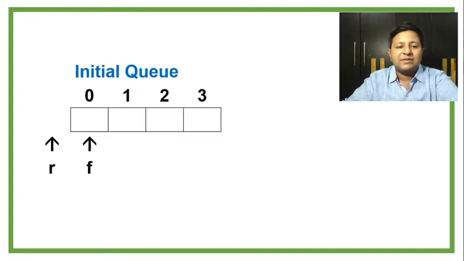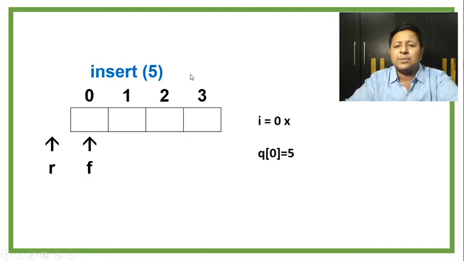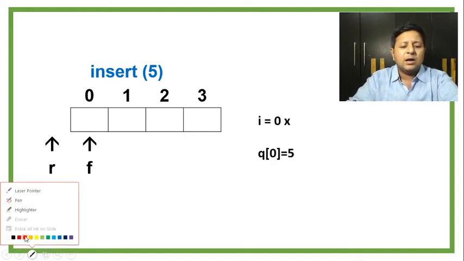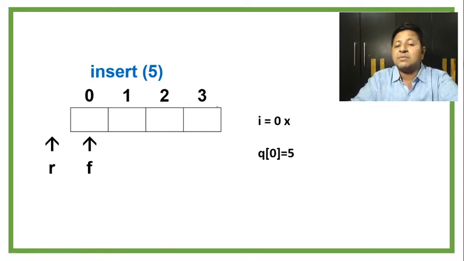Okay, so let's start with the initial queue. We have the initial queue with max equal to 4, and F and R are at their initial places. Let's try one insert operation as usual. Let's say insert 5. It's going to go normally. Again, that's the reason I'm saying it's better that you watch the previous video, so you'll have a proper idea of the implementation.